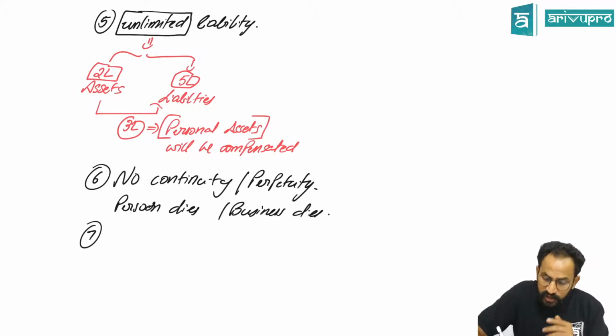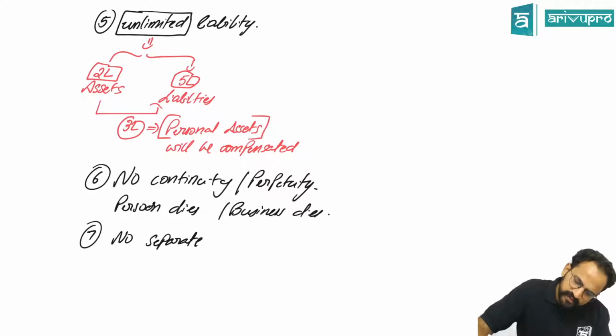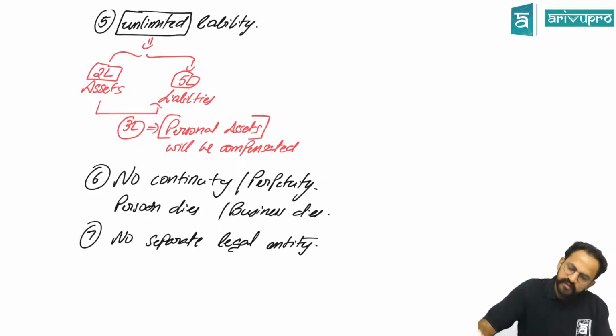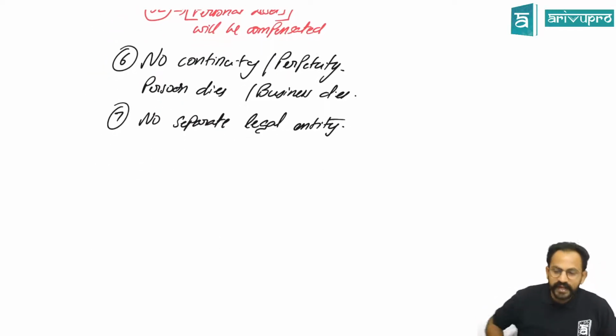You said no separate legal entity. What do you mean by that? Sir, the owner's shop doesn't have any separate legal entity or any common seal for any credit or bills. The owner only goes and signs for any credit or if he has to pay any bills.